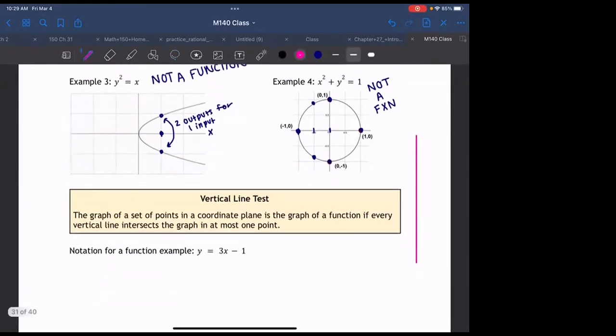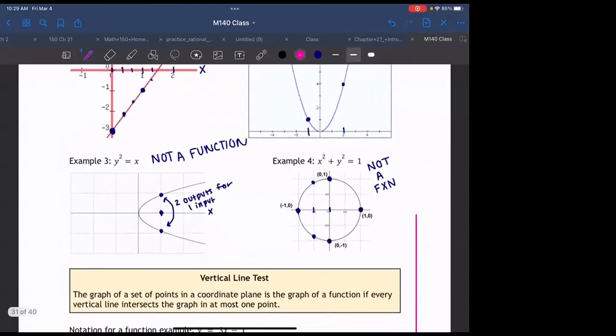Okay. Any questions on vertical line tests, determining if something's a function or not a function?